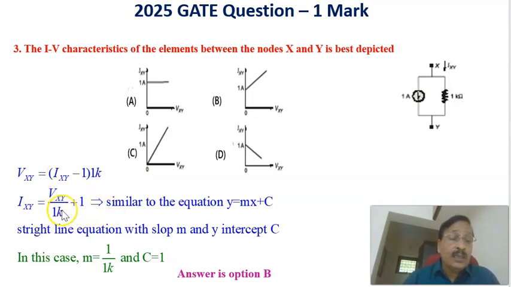Or this is similar to the equation y equals mx plus c, in which IXY can be considered as the y-axis parameter, and VXY is taken as the x-axis. Therefore comparing to y equals mx plus c, m is the slope, which is equal to 1 by 1k, and the y-intercept c is equal to 1. Therefore this is the equation relating the current through this one and the voltage across this one, which is VXY divided by 1k plus 1, and this is represented by the option that has the y-intercept of 1 and the slope of 1 by 1k. Therefore the answer is option B.